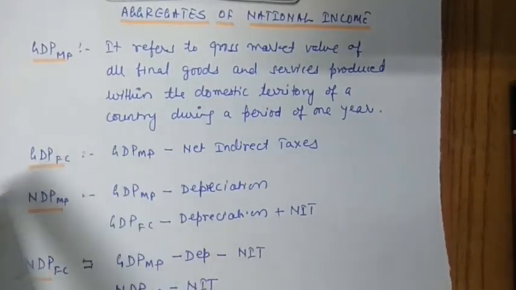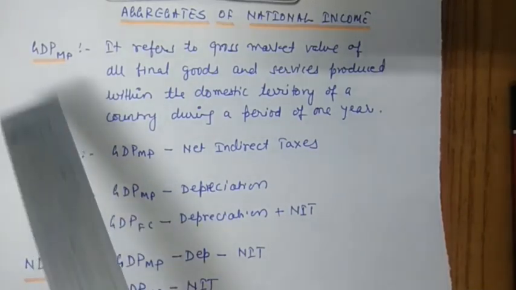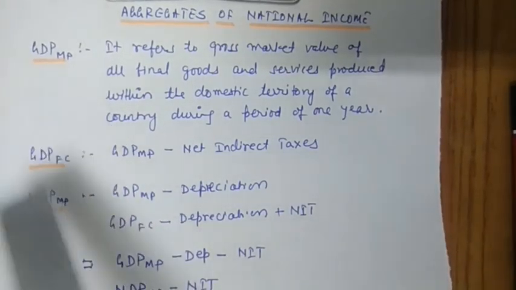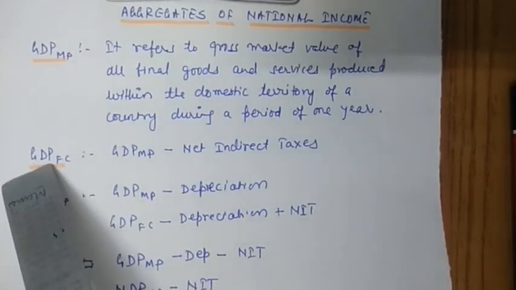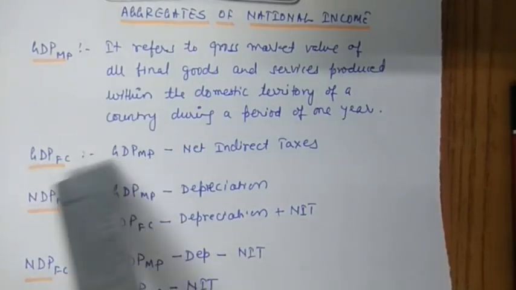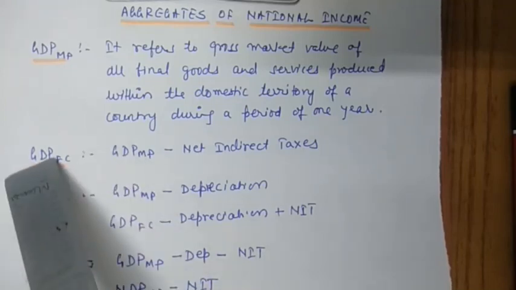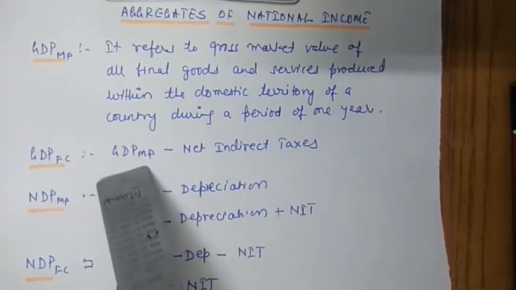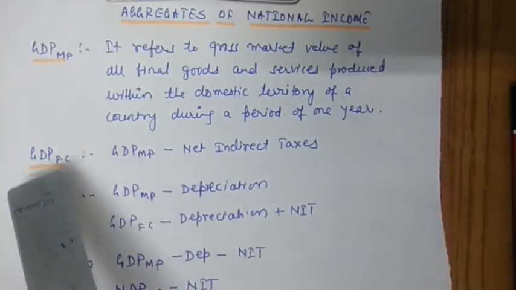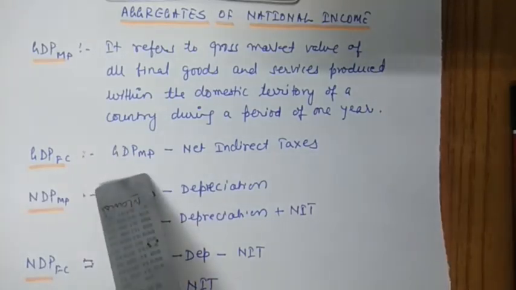So to derive GDP at FC from GDP at MP, what is to be done? Let's check. The difference between GDP at FC and GDP at MP: here it is factor cost, here it is market price. We have already studied that the difference between market price and factor cost is net indirect tax.